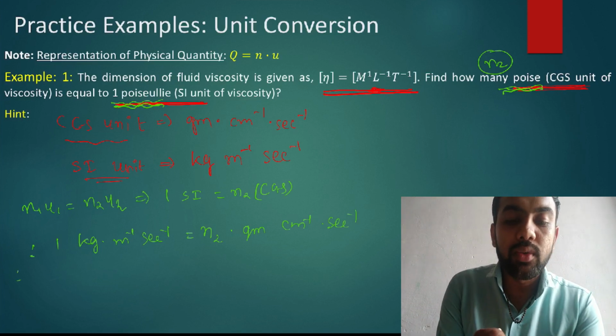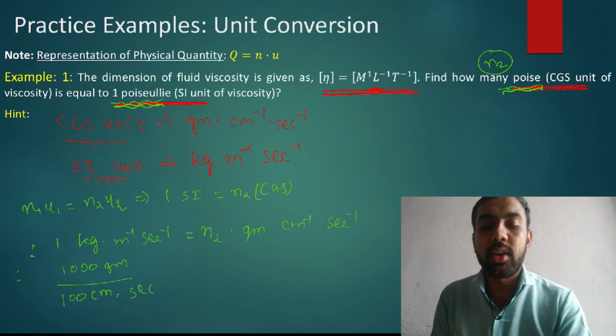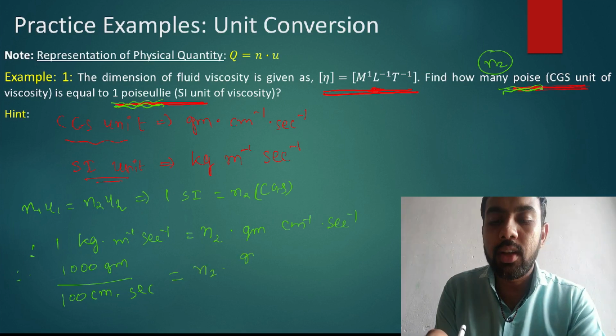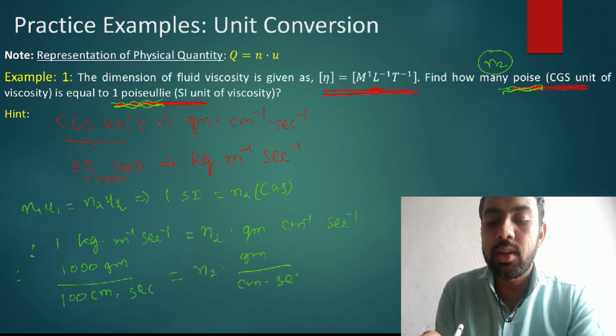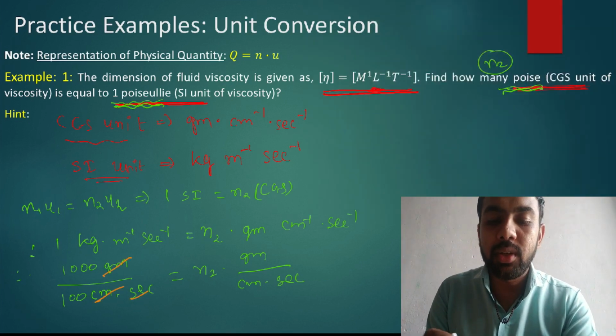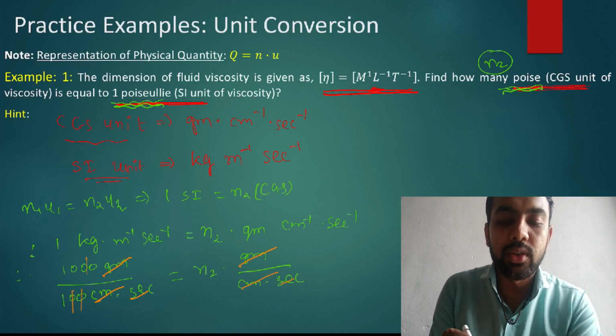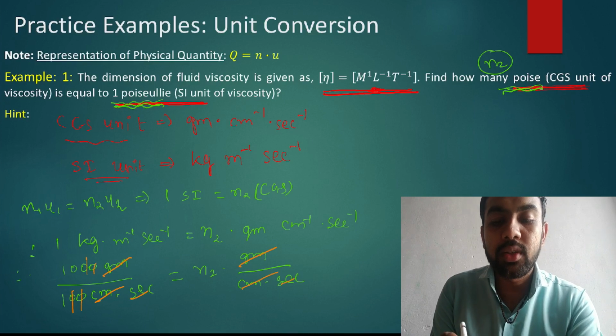Put all this value. Convert this kg into gram, so 1000 gram. In denominator, meter inverse means 100 centimeter. Second is also in a denominator. This minus comes to the numerator, constant denominator. So n2 as it is gram per centimeter into second. If anything cancels out, then cancel it. So see, gram, centimeter, second cancel out. 2 zeros cancel out. It means you get the answer of n2 is equal to what?